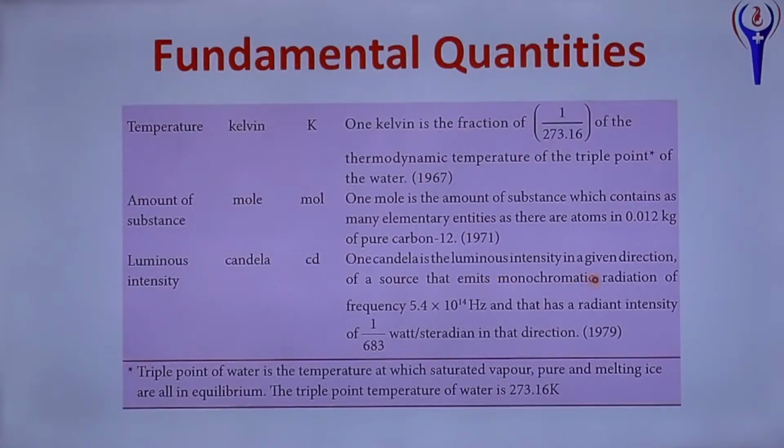1 candela is the luminous intensity in a given direction of a source that emits monochromatic radiation of frequency 5.4 into 10 power 14 Hertz, and that has radiation intensity of 683 watt per steradian. See, I said the triple point of water is the temperature at which saturated vapor, pure water and melting ice are all in equilibrium. The triple point of water is 273.16 Kelvin. Okay.